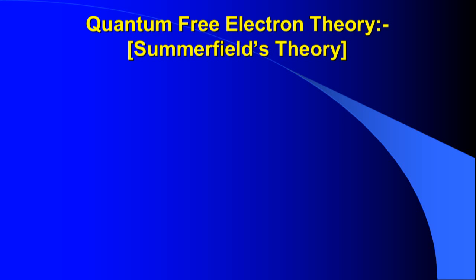Where the classical free electron theory fails, Sommerfeld successfully explained the characteristic properties of metals. Hence, the quantum free electron theory is nowadays the universally accepted theory to discuss the electrical conductivity of metals. So what are the assumptions? We will look at them one by one.